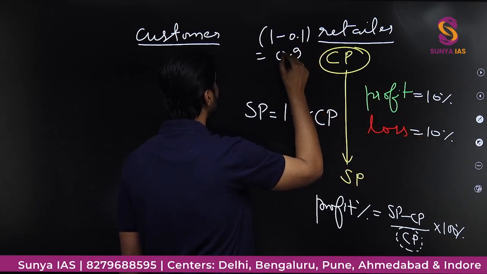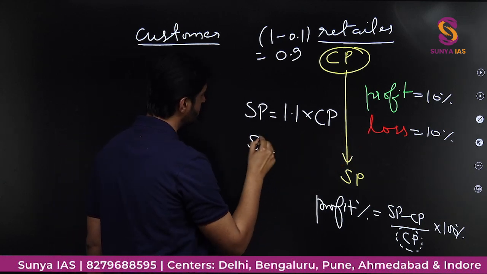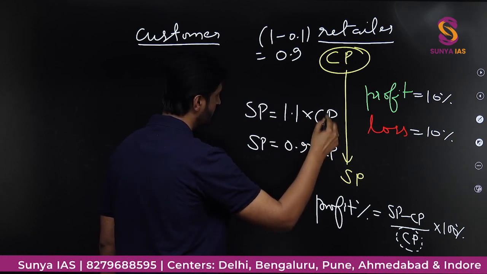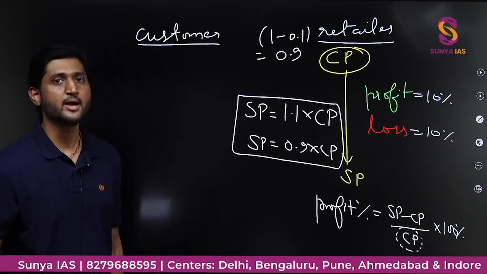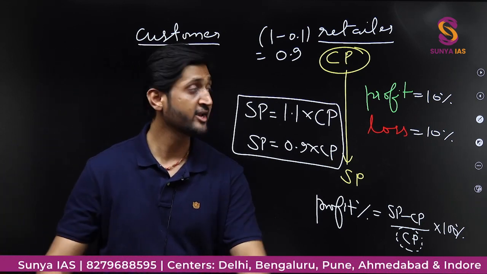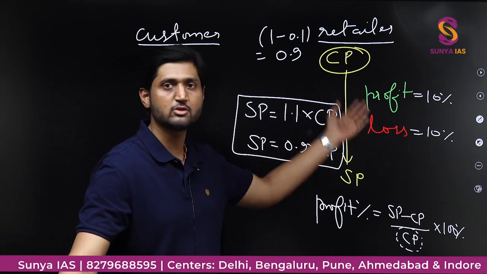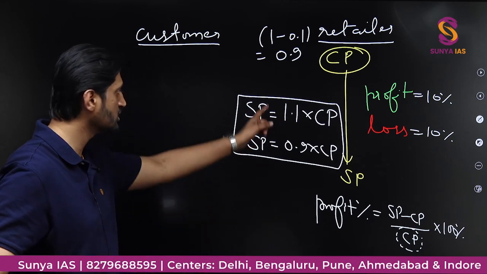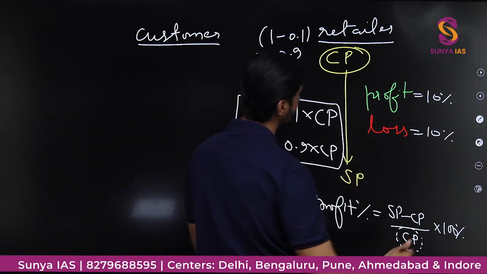It will become 0.9. And so you can also write, if there is a loss, selling price is nothing but 0.9 into cost price. If you understand these basics which we talked about in the percentage lecture, and here I am also repeating it for you, you will be able to solve these questions with so much ease that I just cannot imagine. So this is something you must follow. And so this was the retailer point of view.